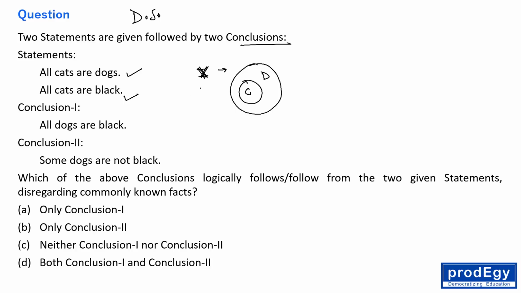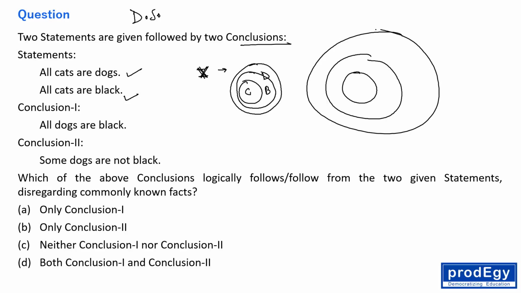So if we merge the second statement into this diagram, then we have two possibilities. Since we are using both of them, it can be this, all cats are black, or it can be this also: cat inside the dog, and black is, let's say, the bigger one. So both possibilities are there. The first is this and the second is this. By using both the statements, we have two possibilities.